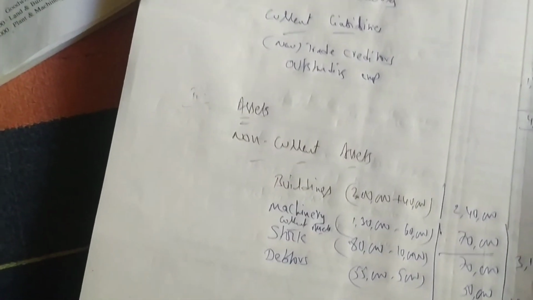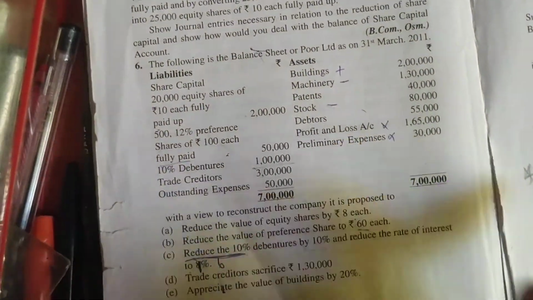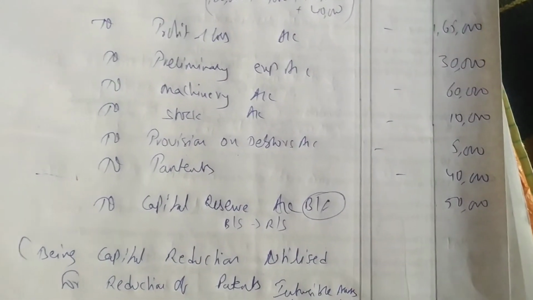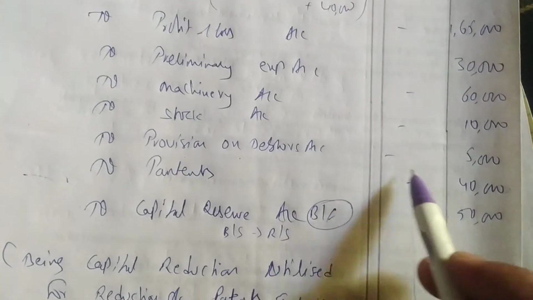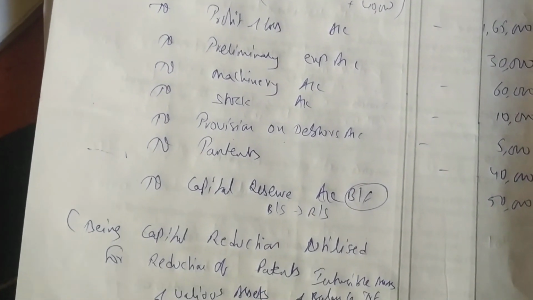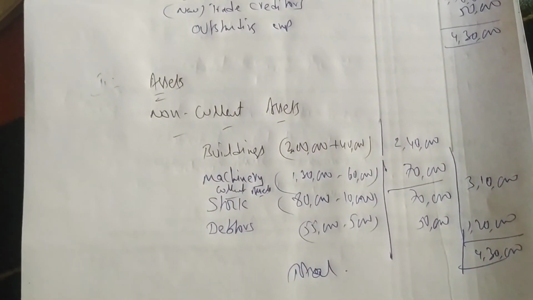And what about the other things? Patents, profit and loss account and preliminary expenses are gone. We have written off everything. When you have written it off, it is gone from the balance sheet, so no need of writing it. This is your balance sheet.